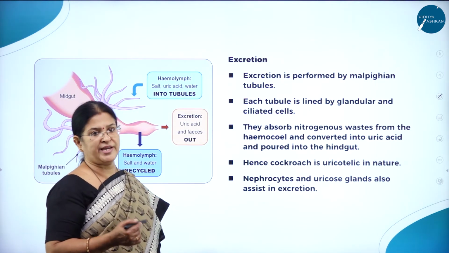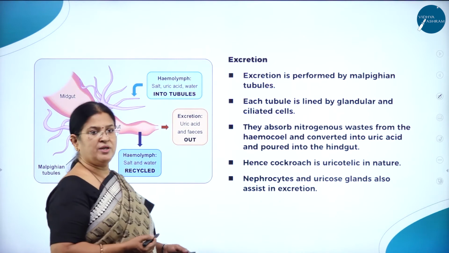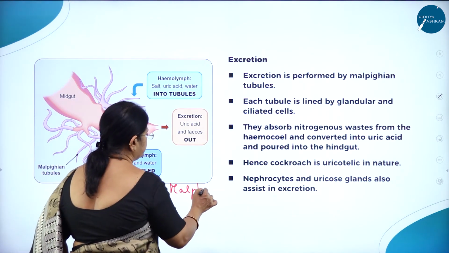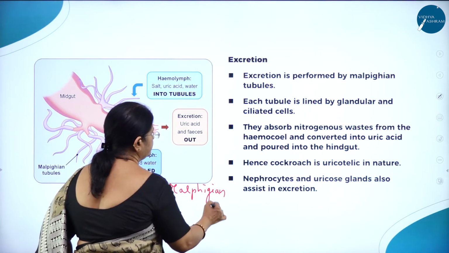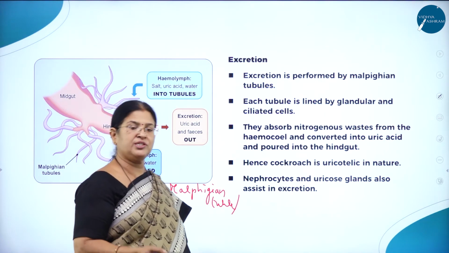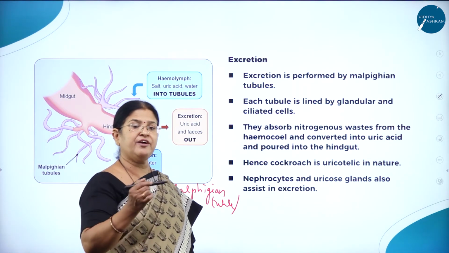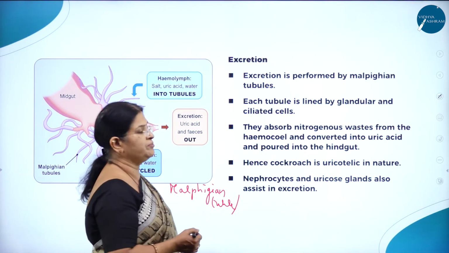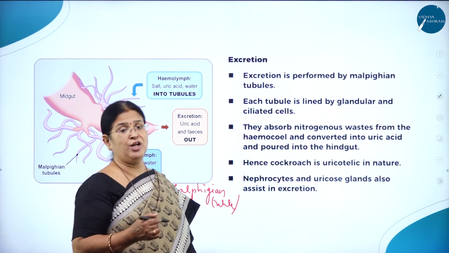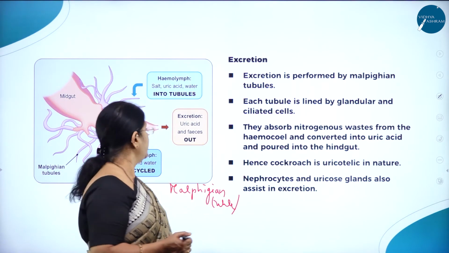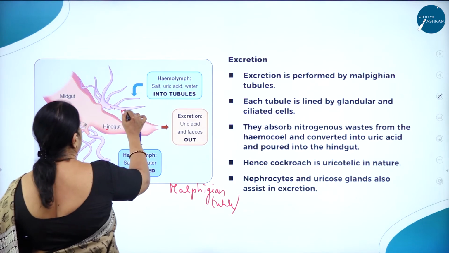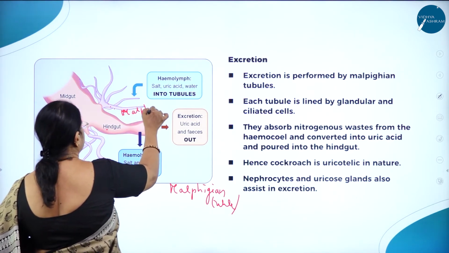Then moving on to excretion. Already we have discussed the excretory organs, the Malpighian tubules, which are the organs of excretion in case of cockroach. In earthworm, nephridia were the organs of excretion. In cockroach, it is the Malpighian tubules, around 100 to 150 yellow thread-like structures found between the midgut and the hindgut. Here you can see the Malpighian tubules.